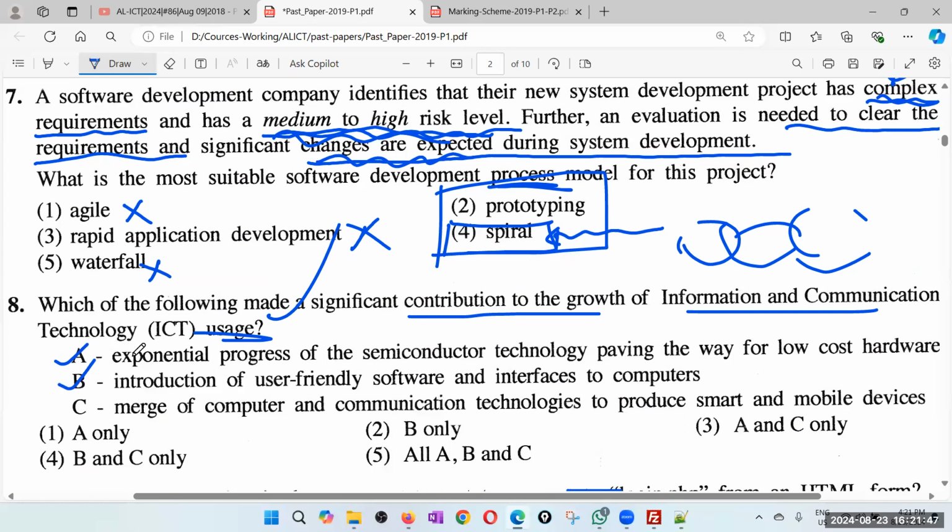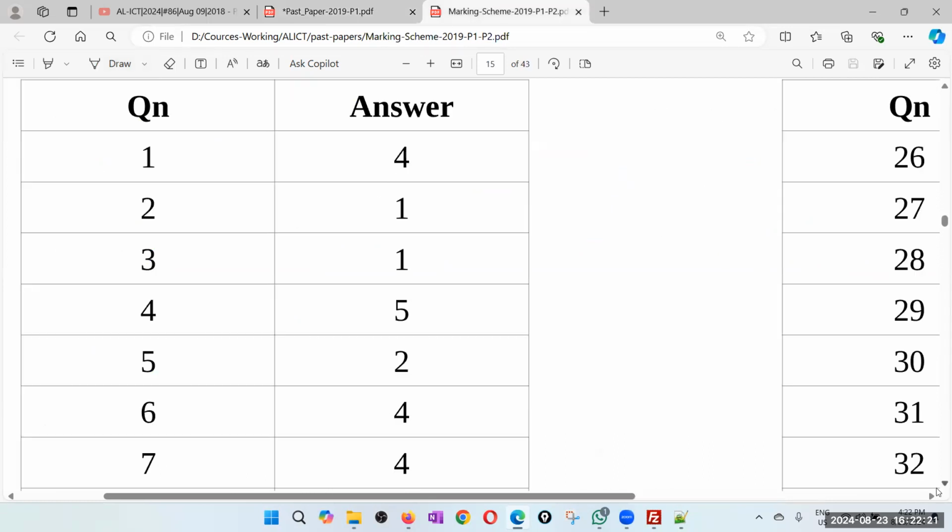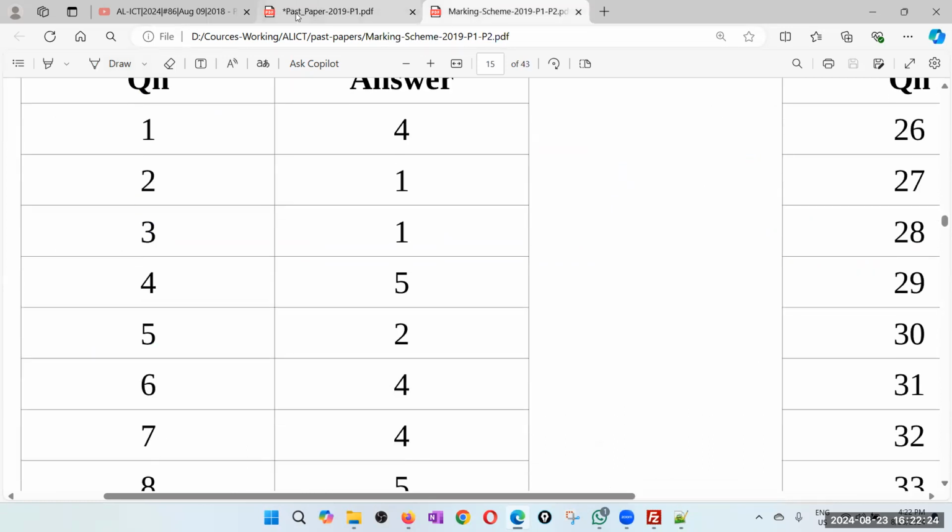Merge of computer and communication technologies to produce smart mobile devices. That is also good because now it's ICT. Computers and phones have merged into smartphones, tabs and so on. So now we need only one device. Most, not everyone, but the majority, just need one device for both communication and computing. So I'll say all three. I'll go for the 5th one. Yes, answer is 5.